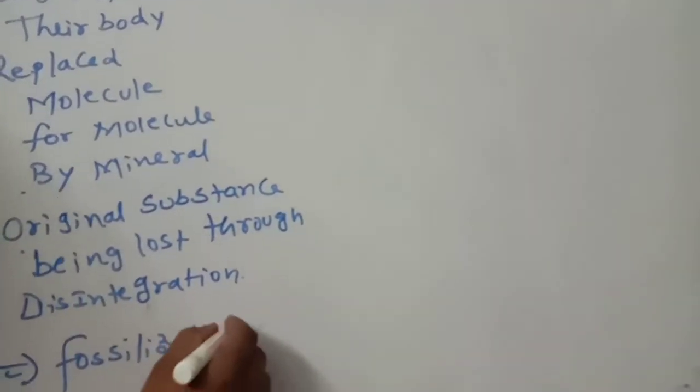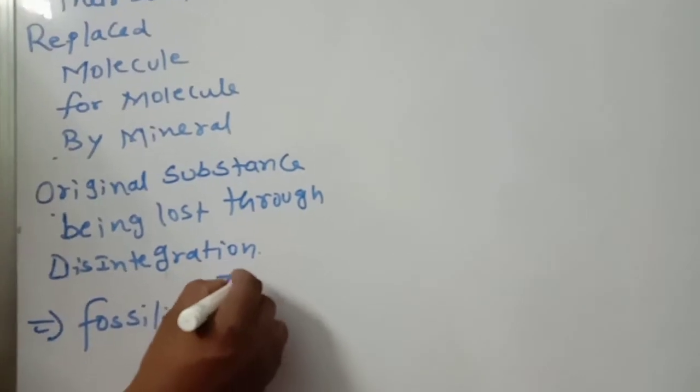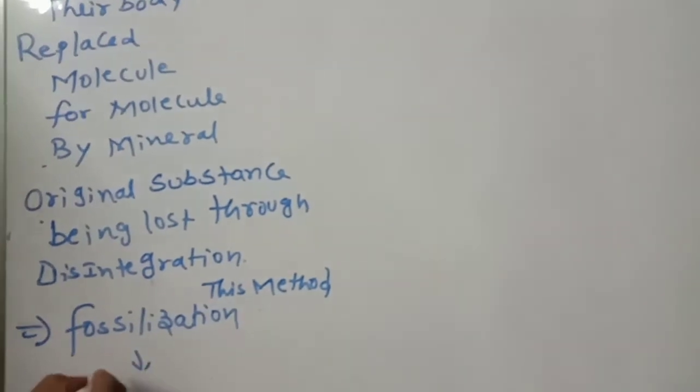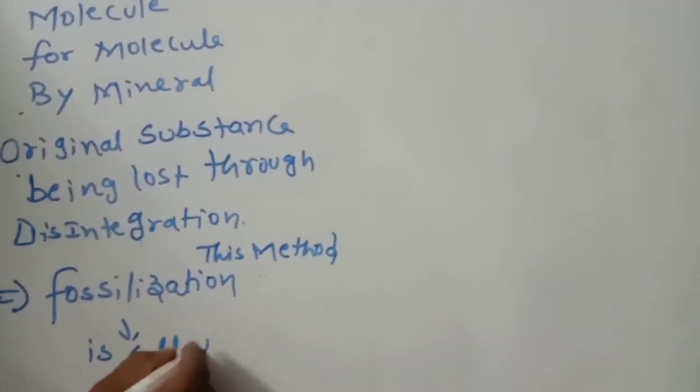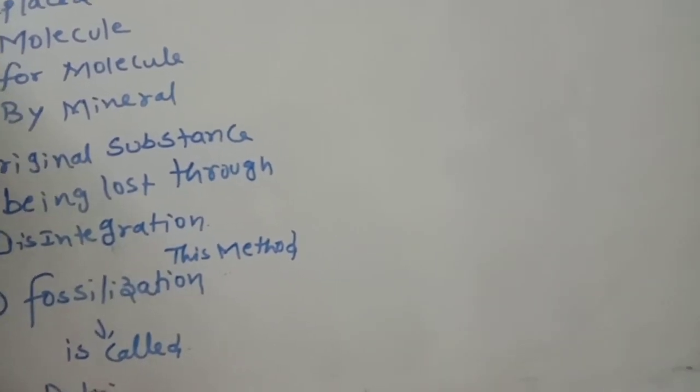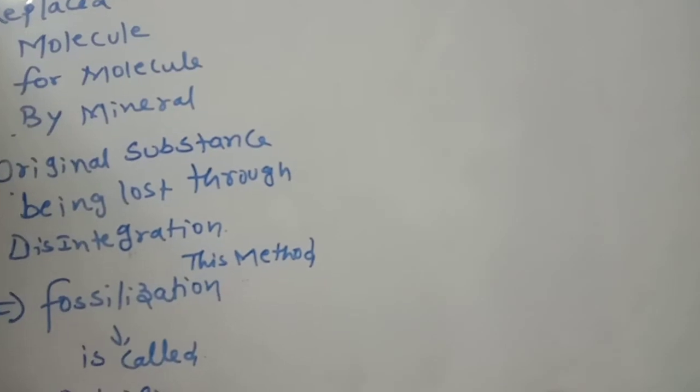Next, this method of fossilization is called petrification. Molecules replaced by minerals: petrification. That word you should remember.